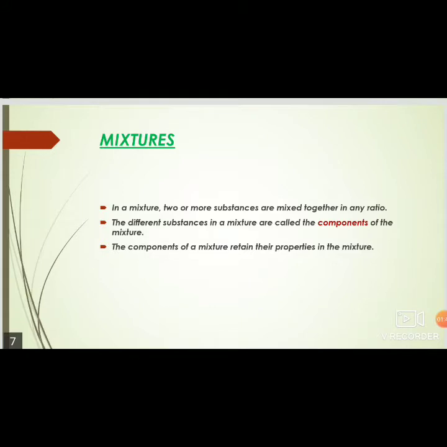The different substances in a mixture are called the components of the mixture, and the components of a mixture retain their properties in the mixture. For example, the air that we breathe in is a mixture of gases like oxygen, nitrogen and carbon dioxide. All these gases retain their own properties in the mixture.